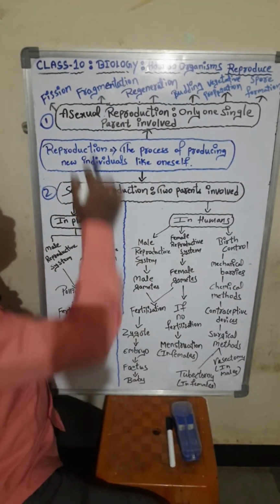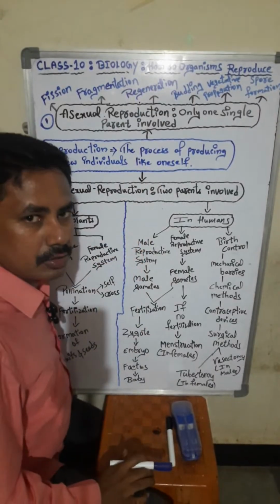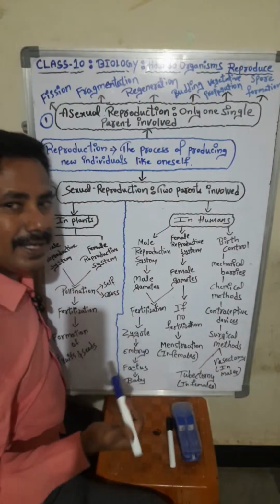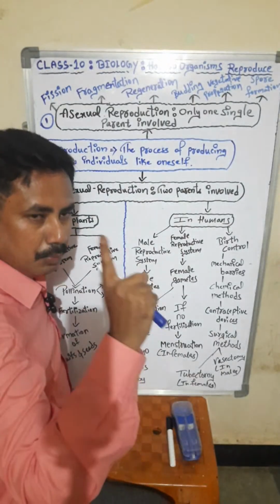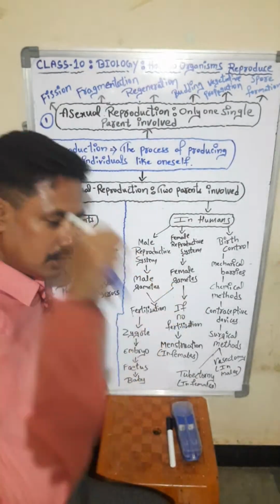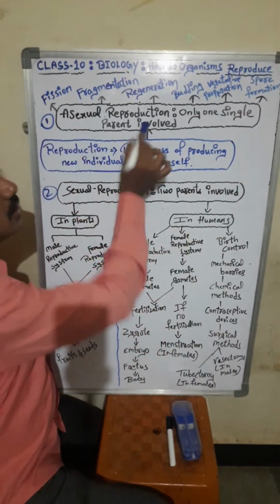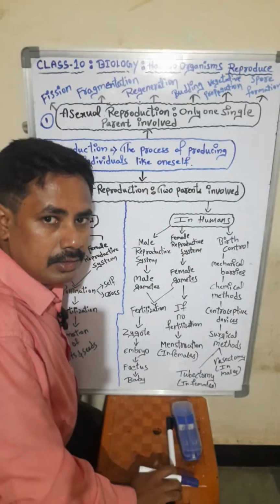What do you mean by asexual reproduction? Asexual means only one single parent is involved. From only one parent the organisms will be produced. That is known as asexual reproduction.